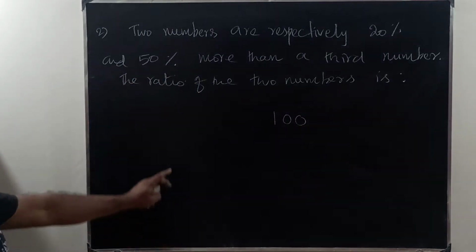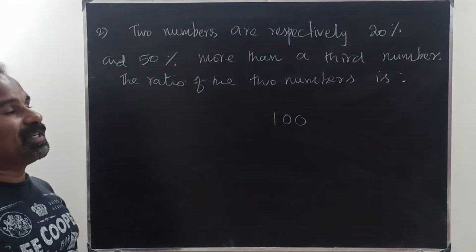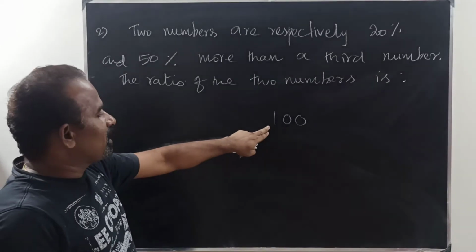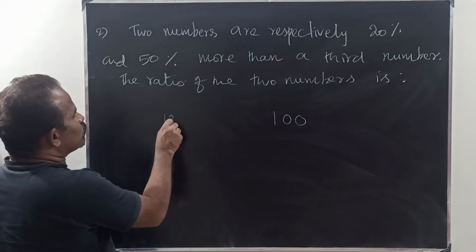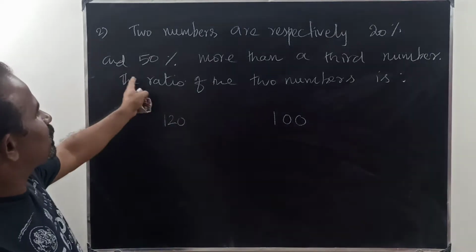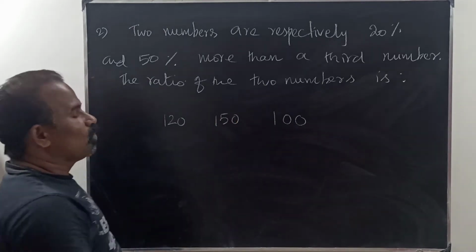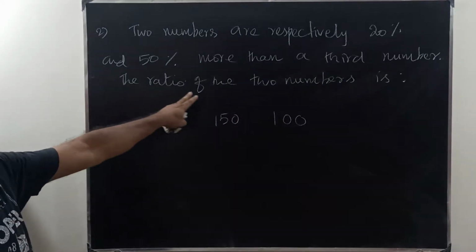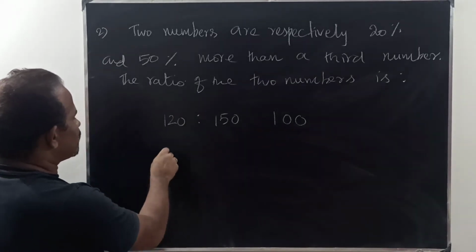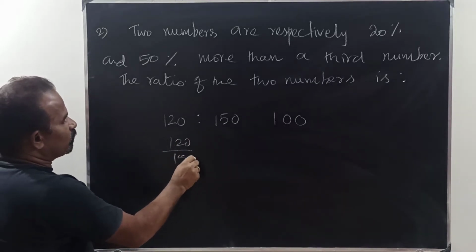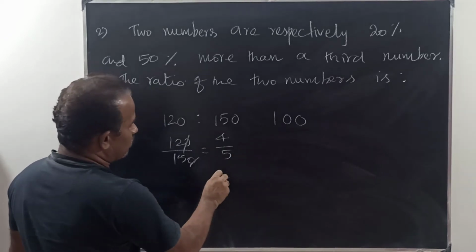Therefore the first number is 20% more than 100, that is 100 plus 20, so this becomes 120. The second one is 50% more, therefore 150. What they are asking is the ratio of the two numbers: this is the first number, this is the second number. The ratio is 120 divided by 150, therefore this is equal to 4 by 5, which is 4:5.